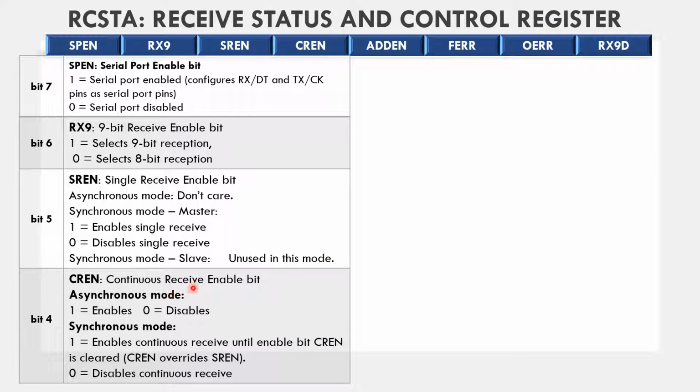In asynchronous mode, if this bit is set, it enables the continuous receive, and if this bit is 0, it disables the continuous receive. In synchronous mode, if this bit is set, it enables the continuous receive until the enable bit CREN is cleared, and if this bit is reset, it disables the continuous receive.